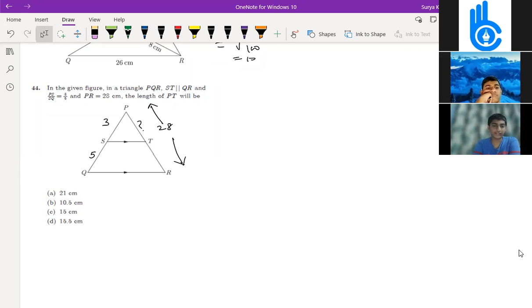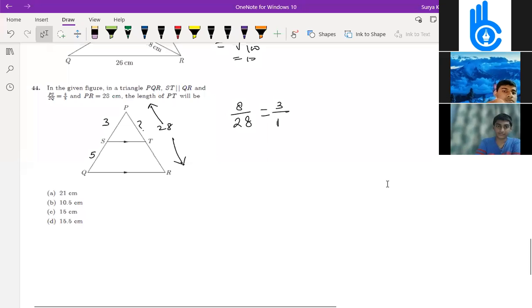So take it in a ratio. Tell me which ratio I should take. 8 is to 28 for the whole side, then for 3 it is PT, correct?